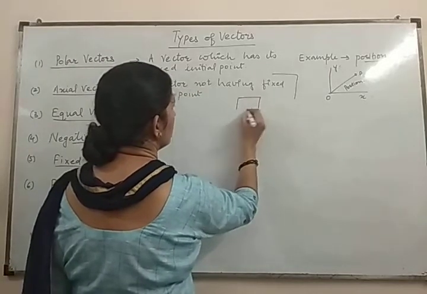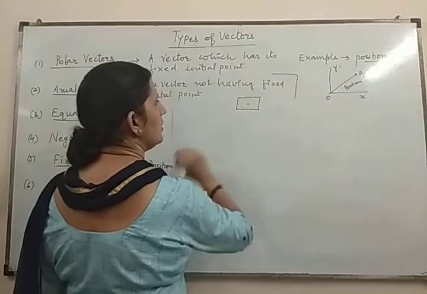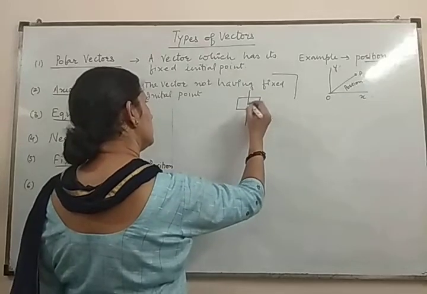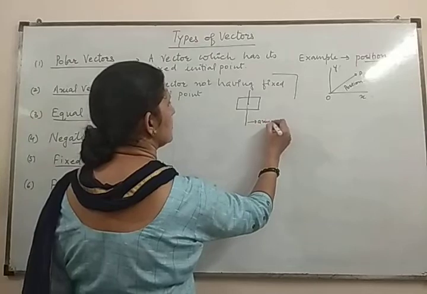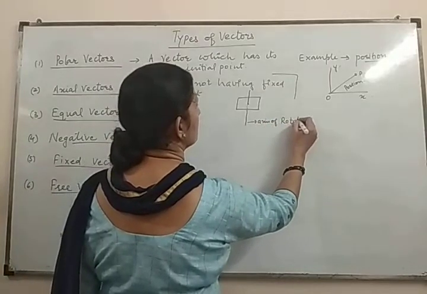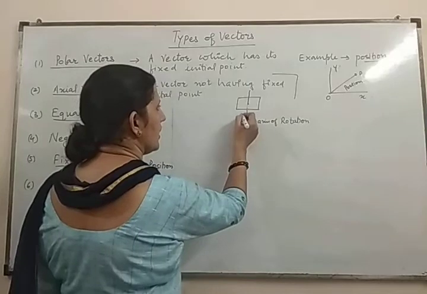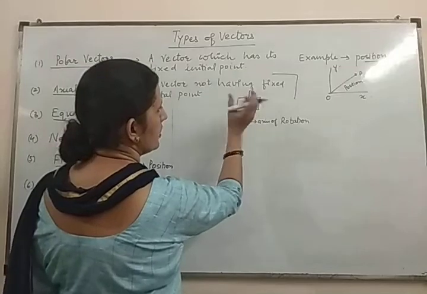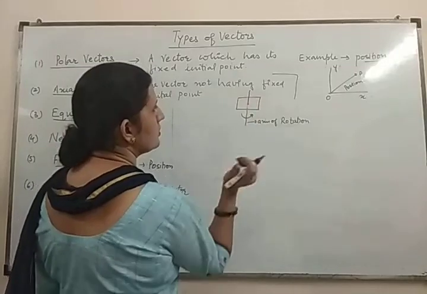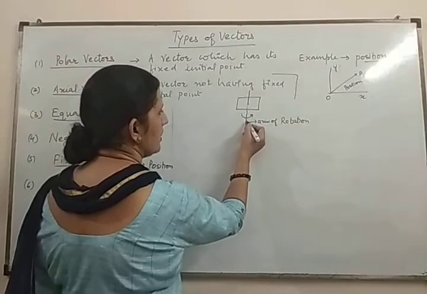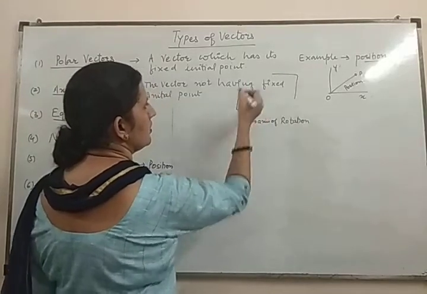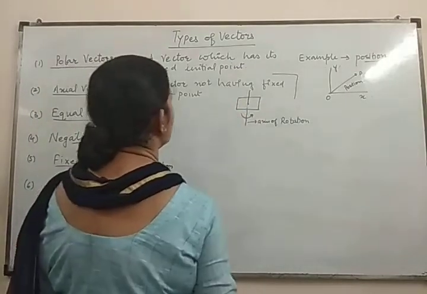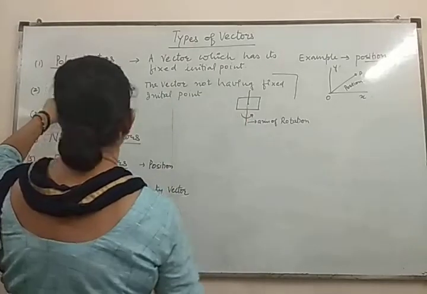Suppose you have a cardboard, make a hole in the center and pass one axis through it. This is the axis of rotation. You may give it an anti-clockwise or a clockwise rotation. When it rotates, you may start the vector from any point. So this type of vector which does not have a fixed initial point is known as the axial vector.